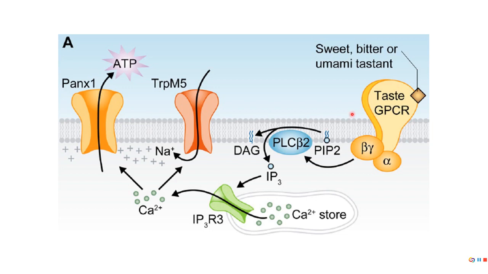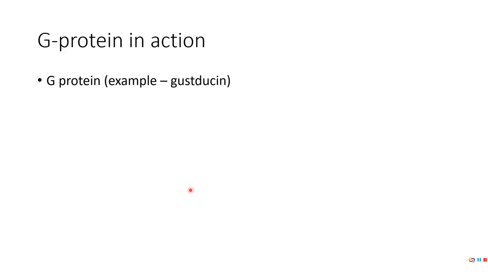Let me repeat real quick. Something binds to the G protein receptor, beta and gamma leave, and they activate PLC. PLC takes PIP2 and breaks it into DAG, which does stuff we don't worry about, and IP3. IP3 opens a calcium channel and lets calcium into the cytoplasm, the fluid inside the cell, which depolarizes the cell, and ultimately neurotransmitters are released.